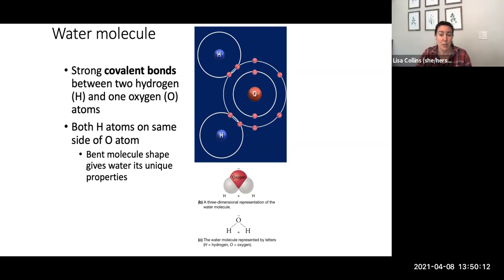Because the oxygen atom is bigger and heavier than the hydrogen atoms, those shared electrons spend a little more time with the oxygen atom. This gives water its bent shape. It also results in the oxygen side of the water molecule having a slight negative charge and the hydrogen sides of the molecule having a slight positive charge. These charges to the molecule are called polarity, and they give water several unique properties.